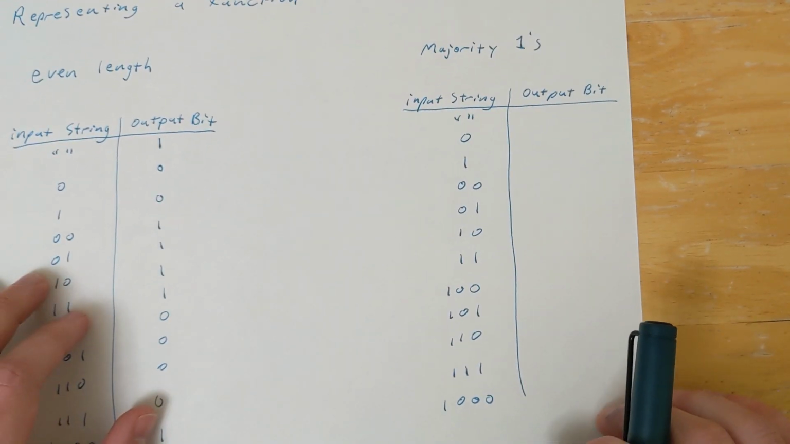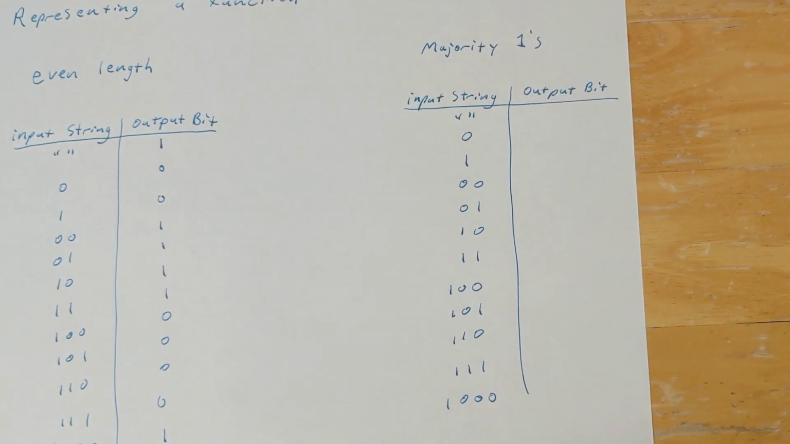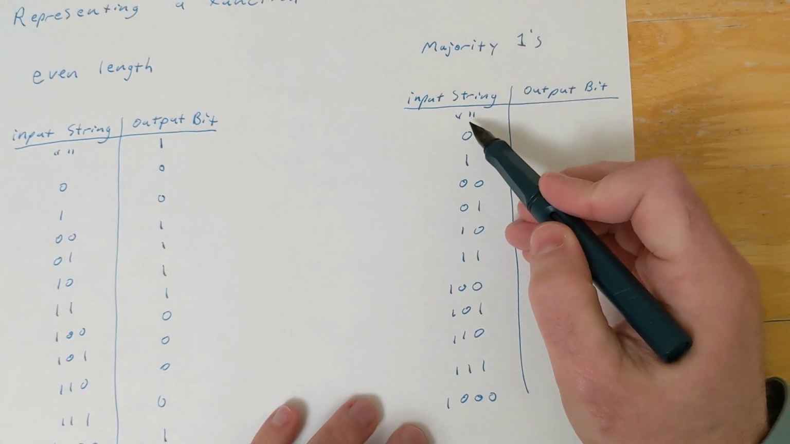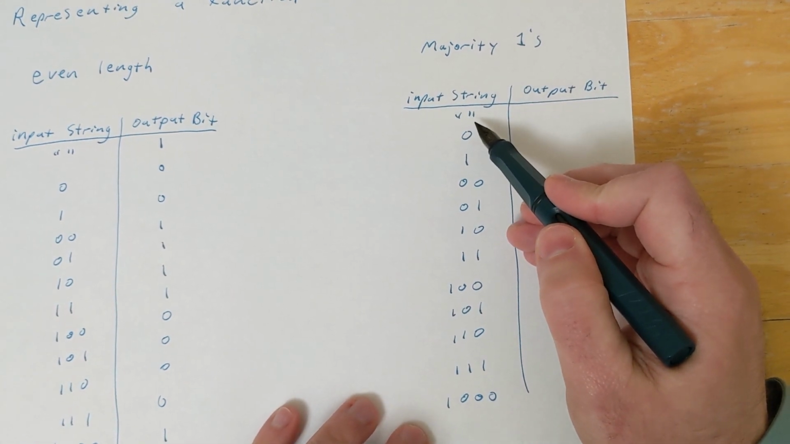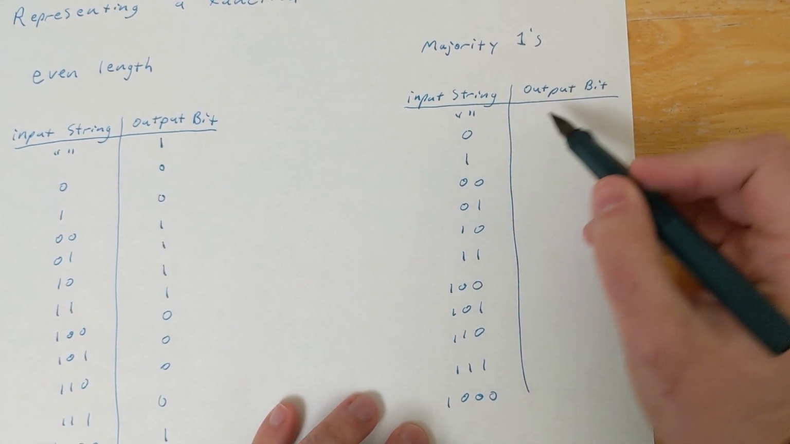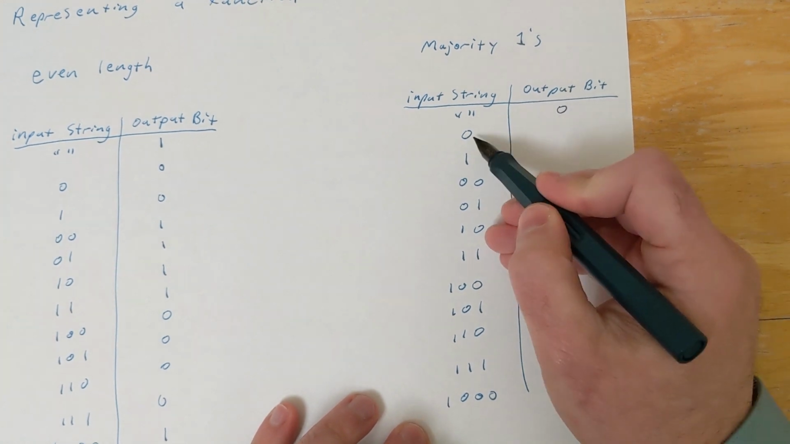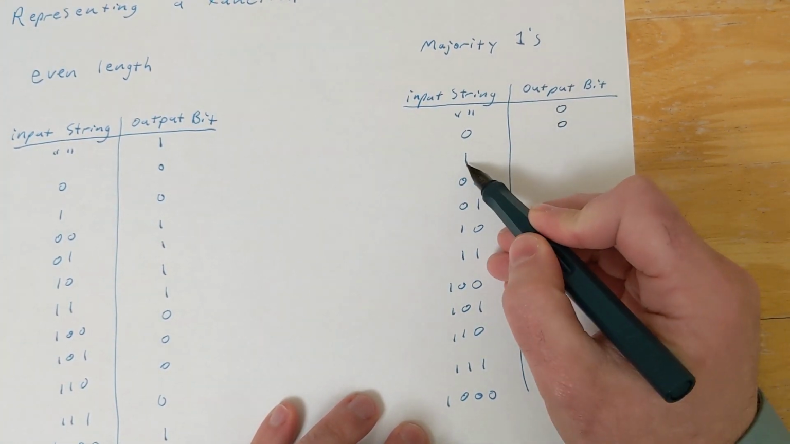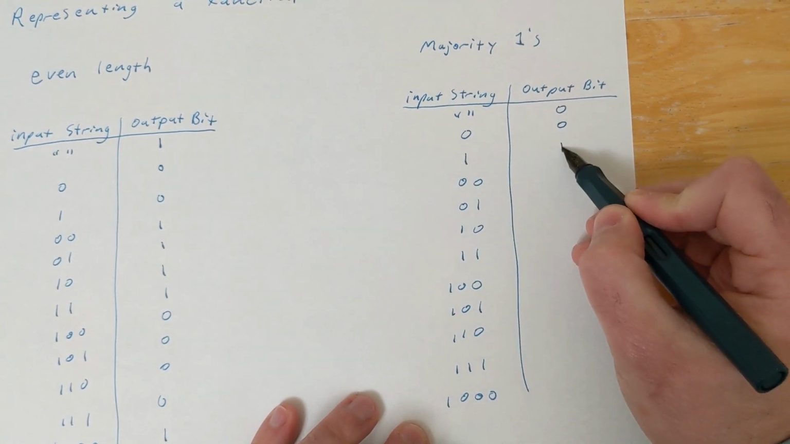Similarly, we could look at this function of majority ones, which would have a slightly different table. This majority ones function says that the output bit is going to be a 1 if the majority of the bits of the input string were also 1s. So in this case, if we have the empty string, there are not more 1s than 0s in that string, so our output bit is going to be 0. If our string is just 0, we don't have more 1s than 0s, so output is 0. The string 1 has more 1s than it has 0s in it, so our output is 1.